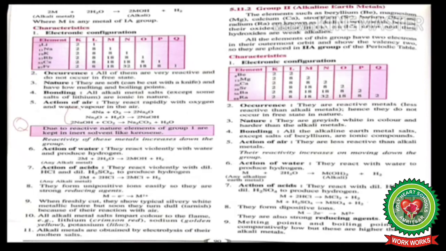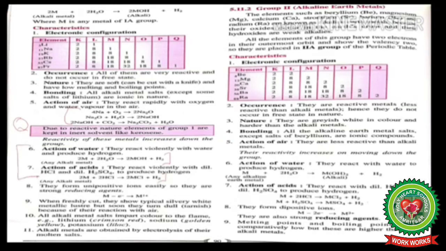Reactivity of these metals increases down the group. The action of water. They react violently with water and produce hydrogen through this reaction. Action of acids. They react violently with dilute HCl and dilute H2SO4 to produce hydrogen through this reaction.